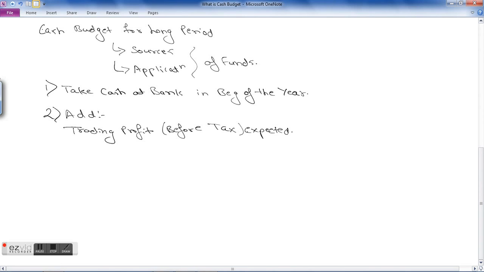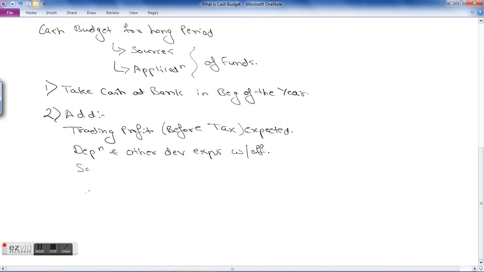Then we need to add your depreciation and other development expenses that are written off. These are expenses that are not incurred in cash in this year; they were incurred in earlier years, but they were written off in this year.